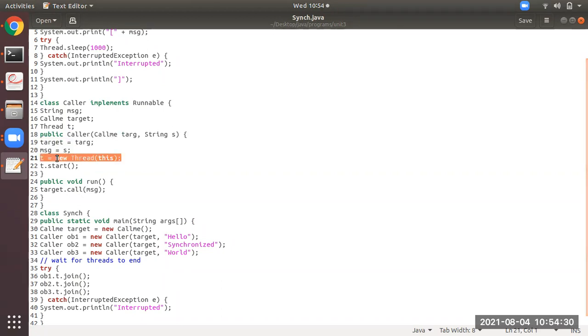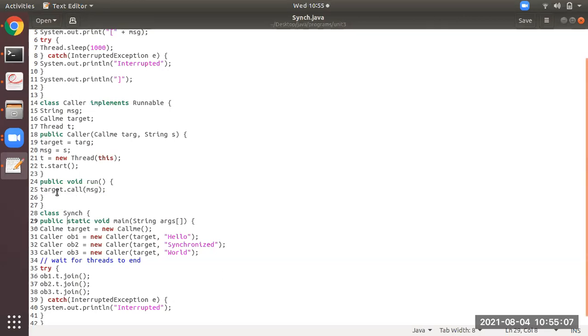This is the 21st line, where your thread will be created with the name hello. Similarly, from the 32nd line and 33rd line, the other constructor calls are also there. Over here you can see the second values as synchronized and world. So at the 21st line, the other two threads will also be created, synchronized and world. Now you see t.start. What is happening over here? A thread will start the run method. From here, inside this there is a method call of msg, call of hello, call of synchronized, call of world.